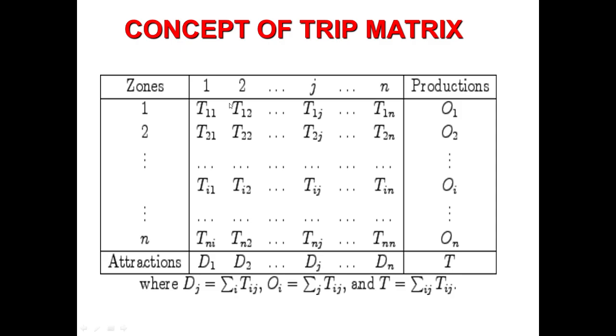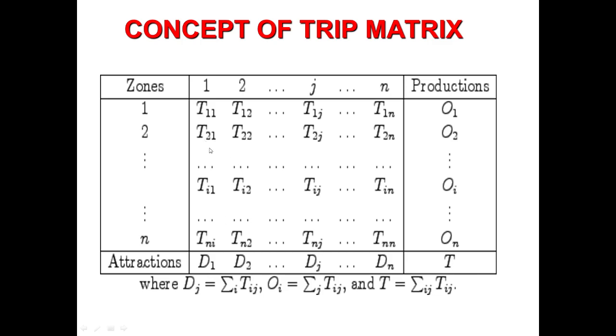So here you can see that the matrix elements from T11 to TNN, these are basically the interzonal flows, or we can say that these are basically the flows which are generated from one zone and they are distributed to another zone. If we take the row sum of these values, we will get the productions, and if we perform the column sum of these values in the matrix, we will get the attractions.